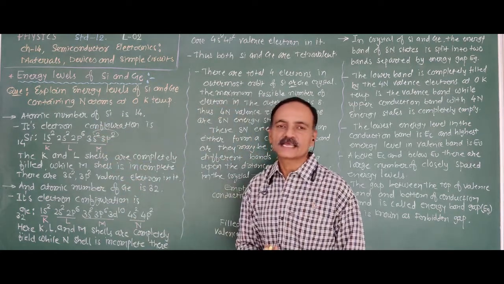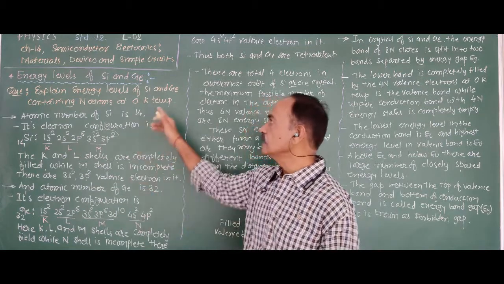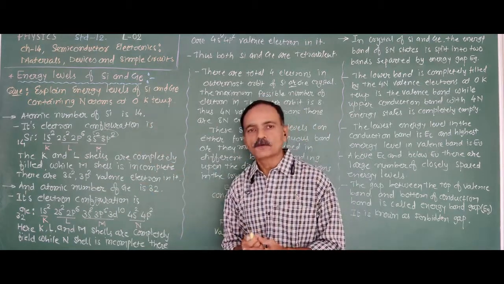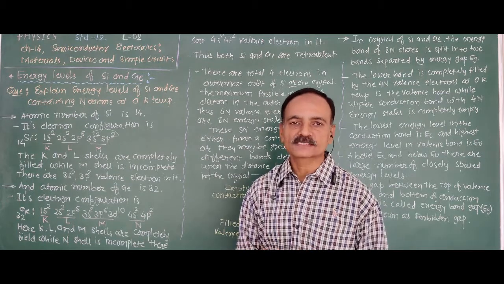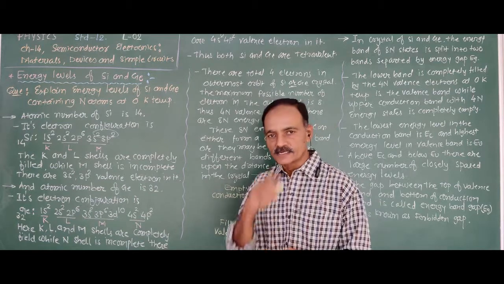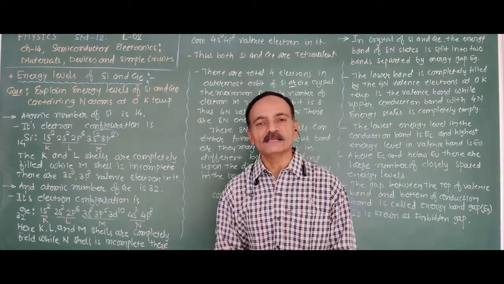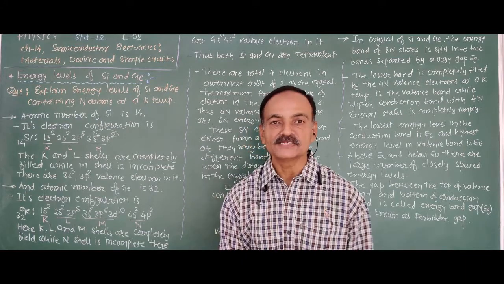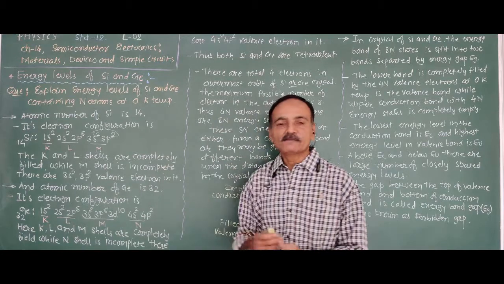Again, we are going to explain the energy level of silicon and germanium crystal containing N atoms at 0 Kelvin temperature. That means the ideal condition, because at 0 Kelvin temperature, silicon and germanium act as perfect insulators. For silicon, the atomic number is 14.